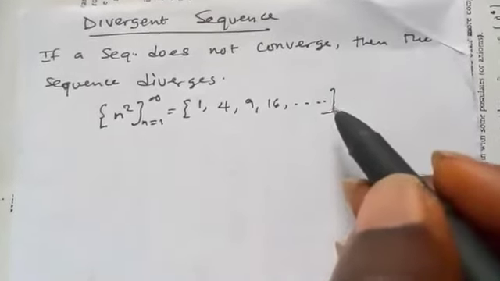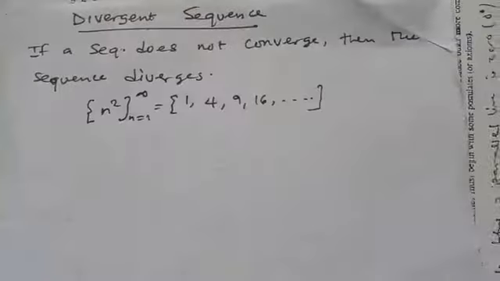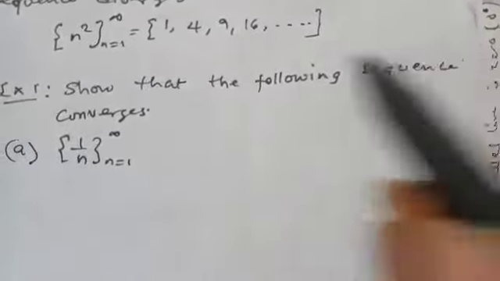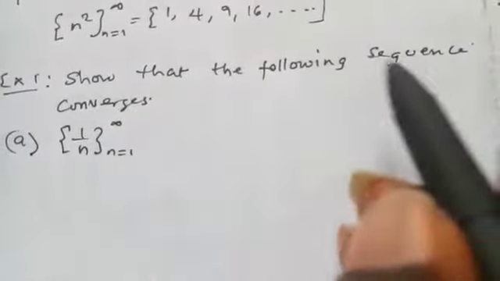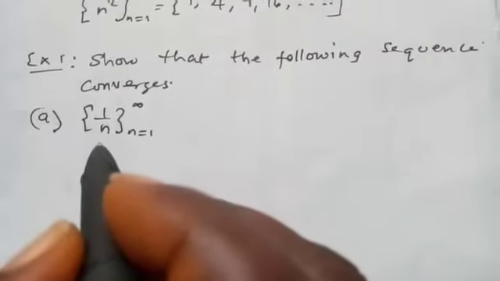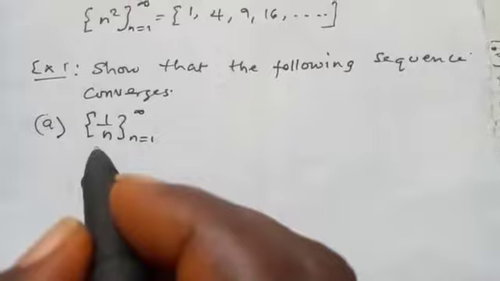So let's take the following examples. We want to show that the following sequences converge. Now, to show that this sequence converges, we use the definition of convergence.